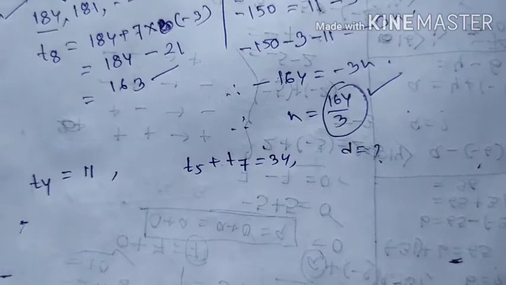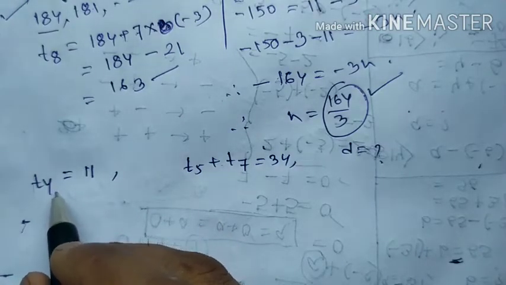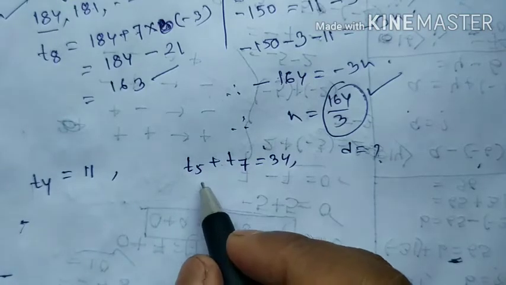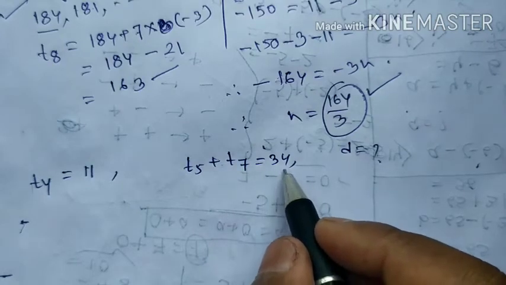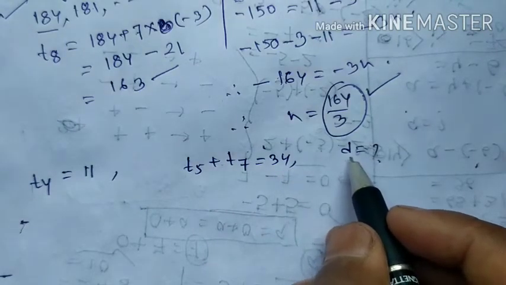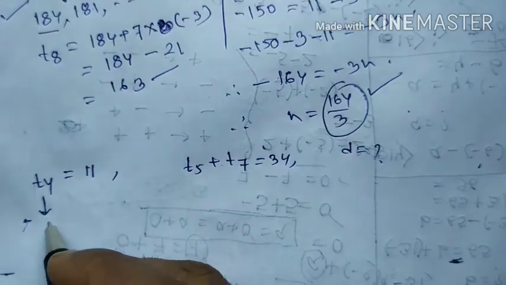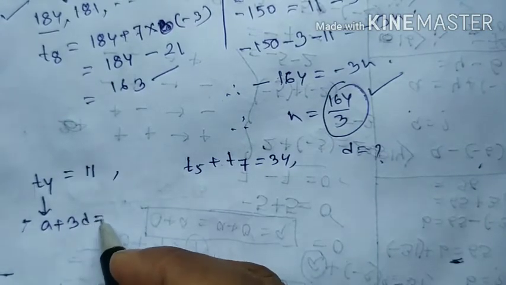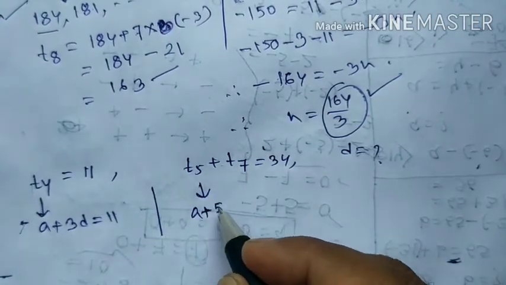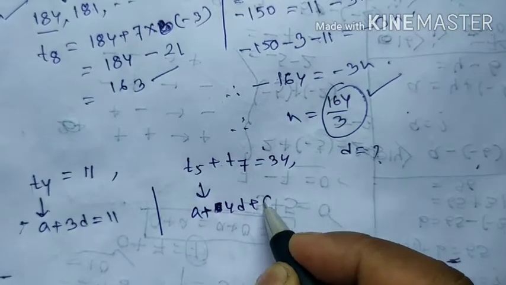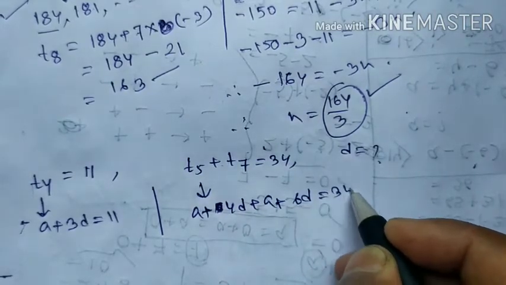Now we can go for the last question. The question is, if the fourth term of an AP equals to 11 and the sum of the fifth term and the seventh term of the AP equals to 34, then find out the common difference of this AP. So we can write it as a plus 3d equals to 11, and here we can write a plus 4d plus a plus 6d equals to 34.